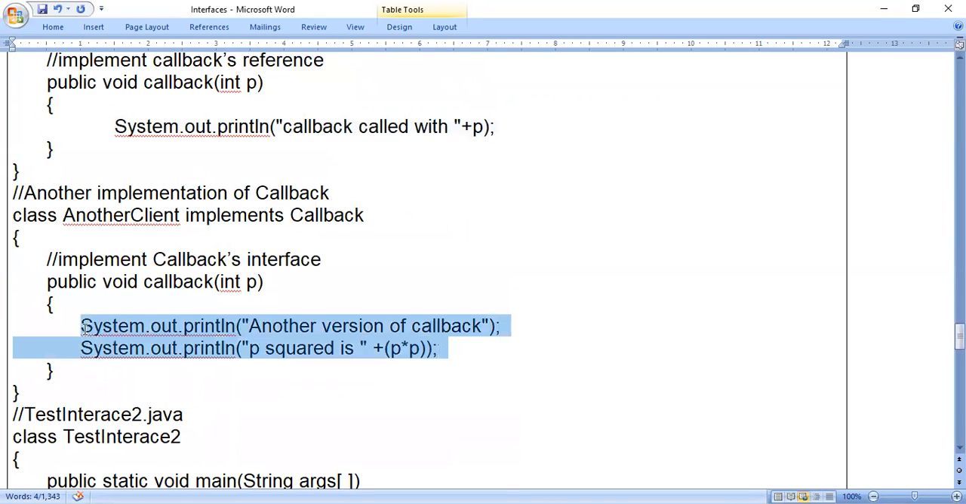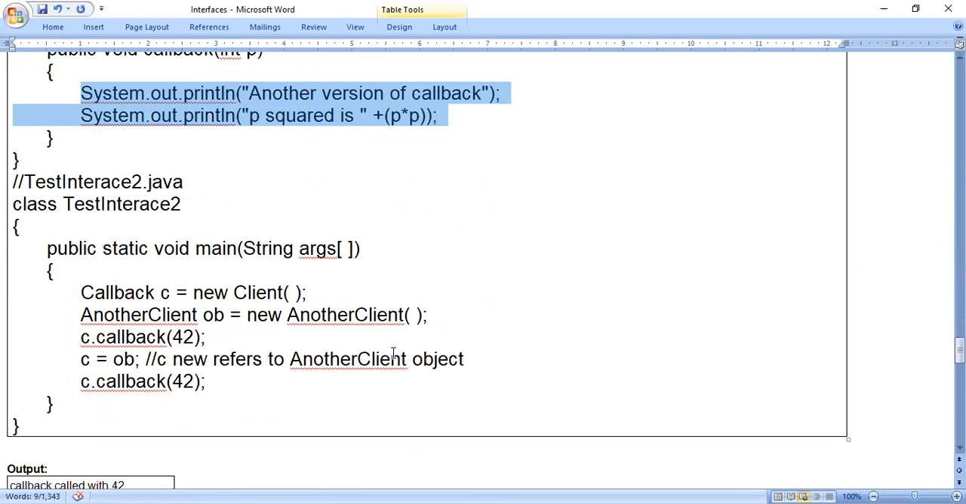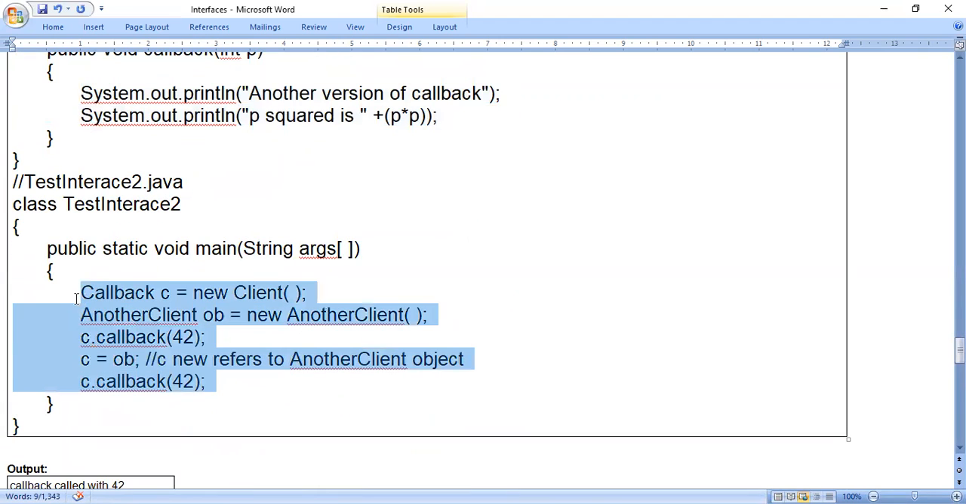In this another version of callback, p squared is p into p. I am just squaring it. So if it is 5, 5 into 5. If it is 6, 6 into 6, like that. So we are writing the main method here. In the main method, what are they doing? Callback c is equal to new Client. AnotherClient ob is equal to new AnotherClient.